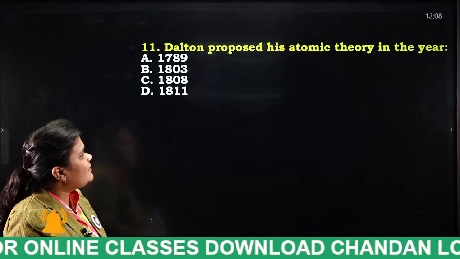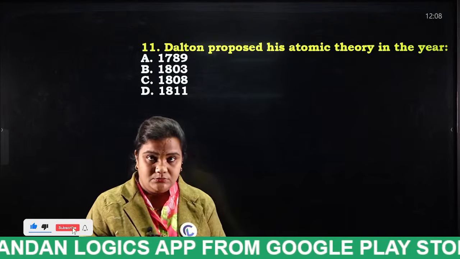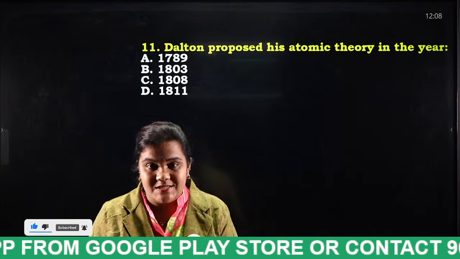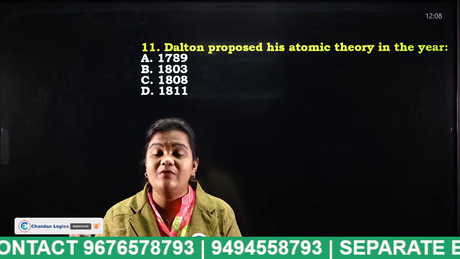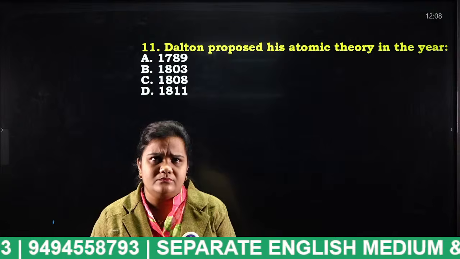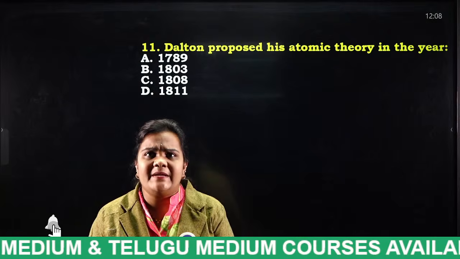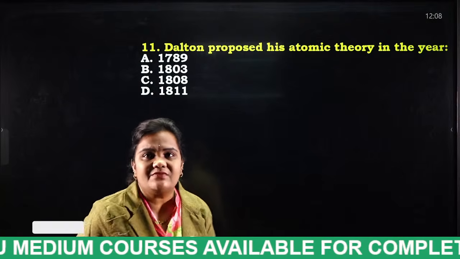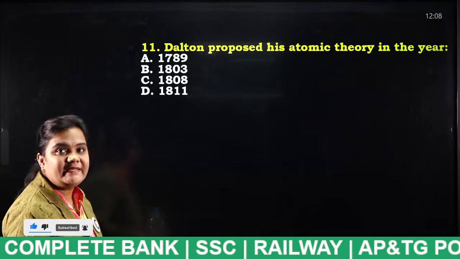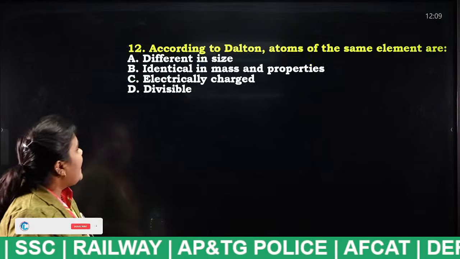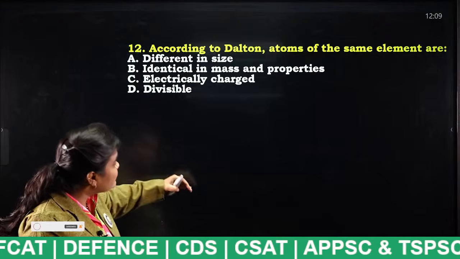Dalton proposed his atomic theory in the year 1789, 1803, 1808, 1811. So I have even explained you what are the postulates of this Dalton's atomic theory. Actually, he proposed this Dalton's atomic theory in which year? Yeah, everybody mention your answers in the comment section. And what is the answer for this question, students? Dalton's atomic theory was proposed in which year? 1808. Very good.